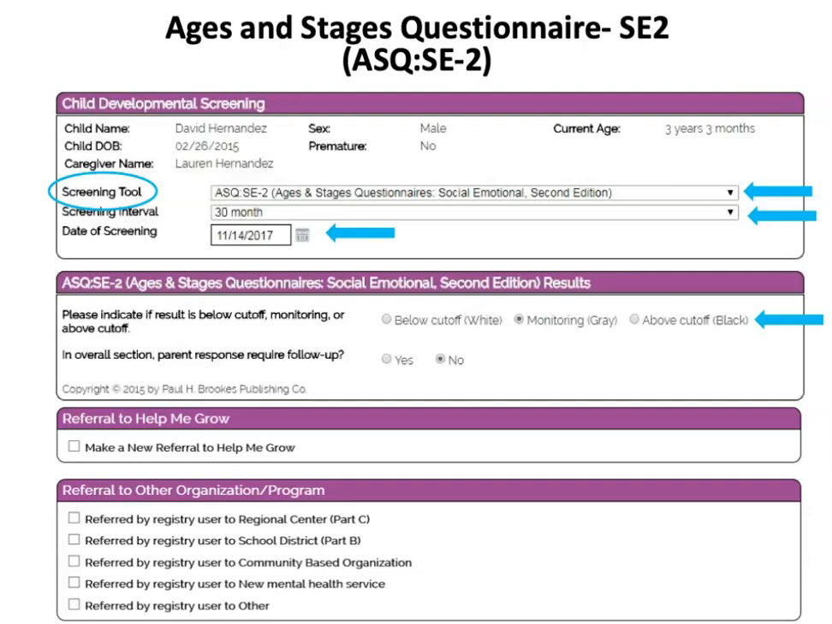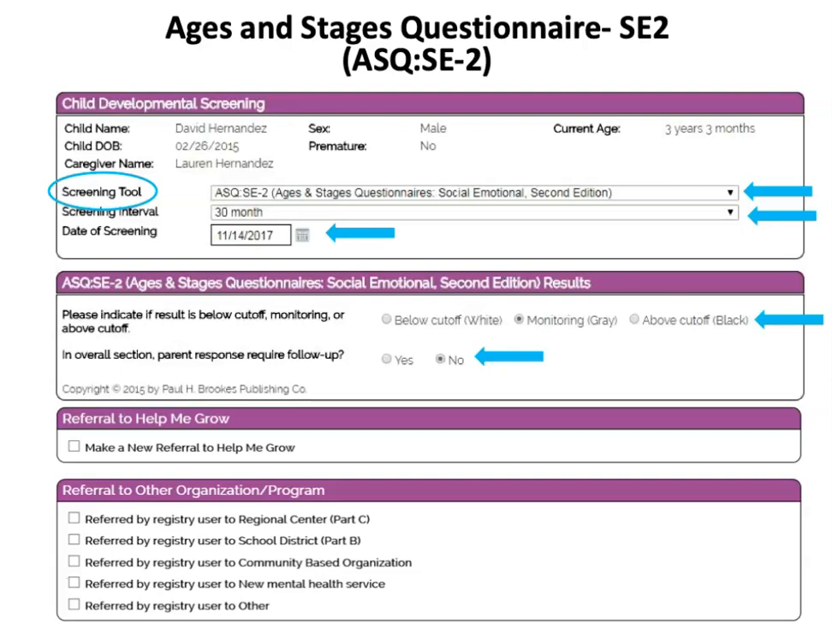Because the Ages and Stages Questionnaire SE2 covers one domain of development, social emotional development, there will only be one question for this here. So below, monitoring, or above. And then in the overall section, does parent response require follow-up? This overall section is talking about the section after the questions where the response is often, rarely, never, or sometimes in the SE2. There is a section with yes or no questions where a parent can also complete open-ended comments, and that is what this question is referring to.